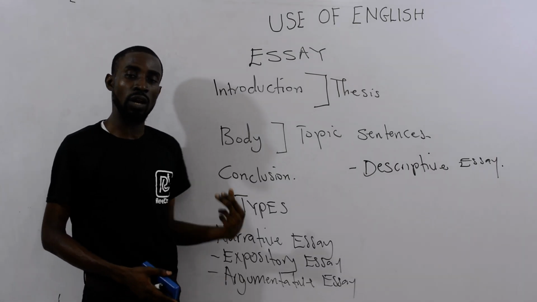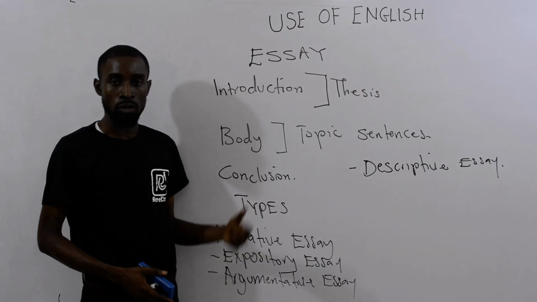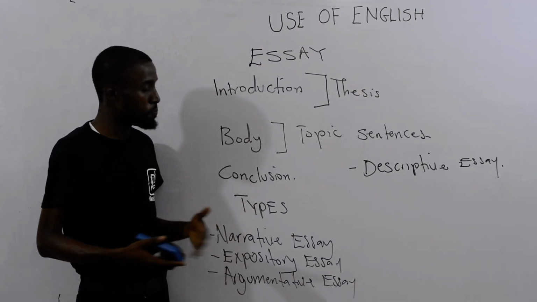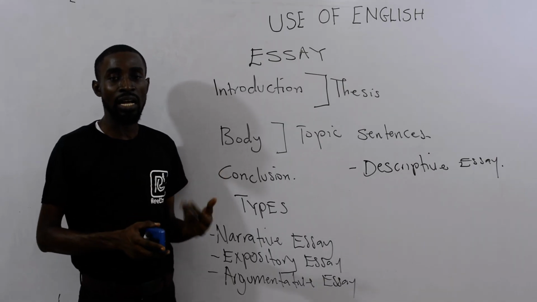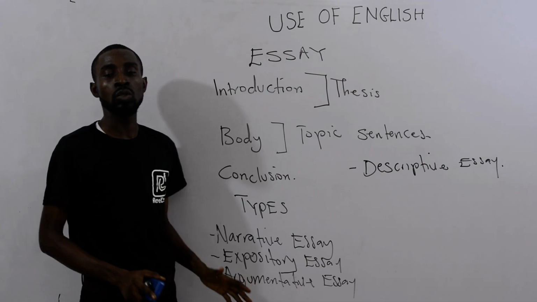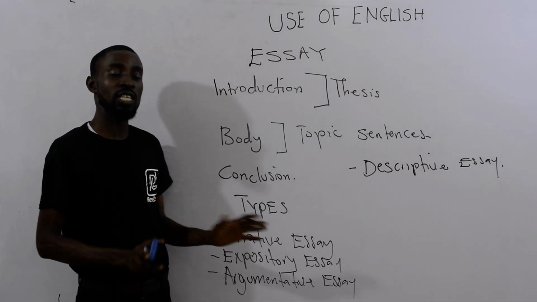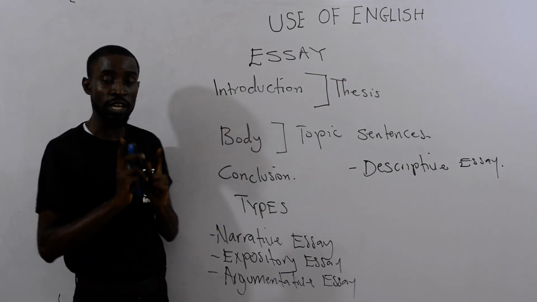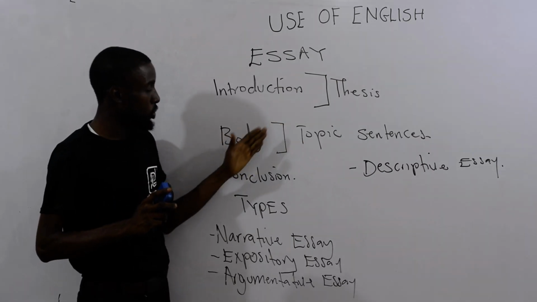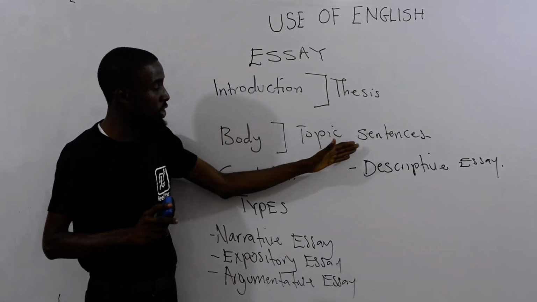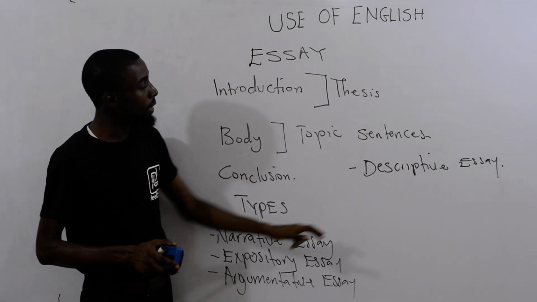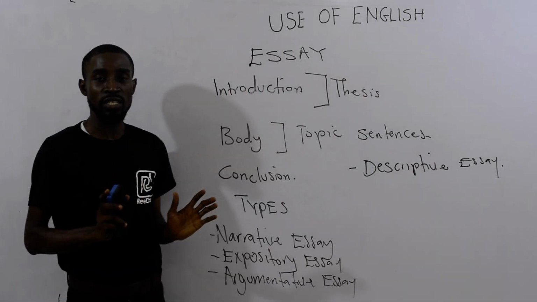Now, you are opposing the other person that says farmers are better than what? Doctors. From your own point of view, you are also arguing. All right? Yes, from your own perspective. How much arguments and counter-arguments depends on the side you are looking at everything from. You must conclude. Don't forget that whether it is argumentative, whatever essay you are writing, don't forget your introduction, don't forget your thesis, don't forget your what? Your body that contains the topic sentences. Okay? So that's that.